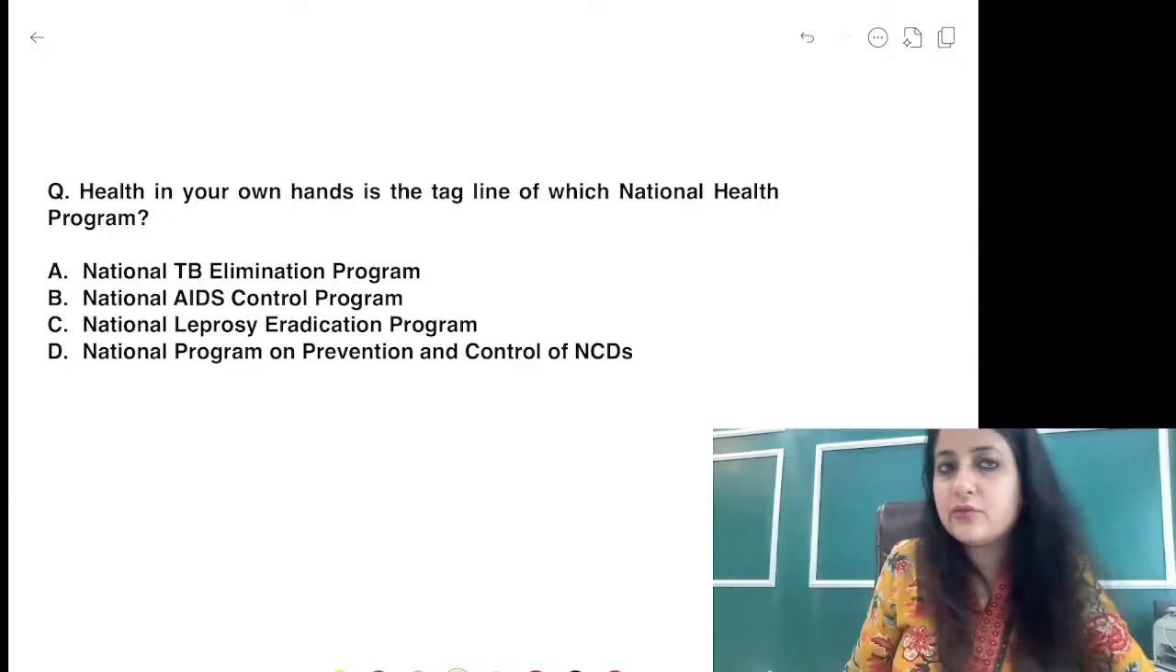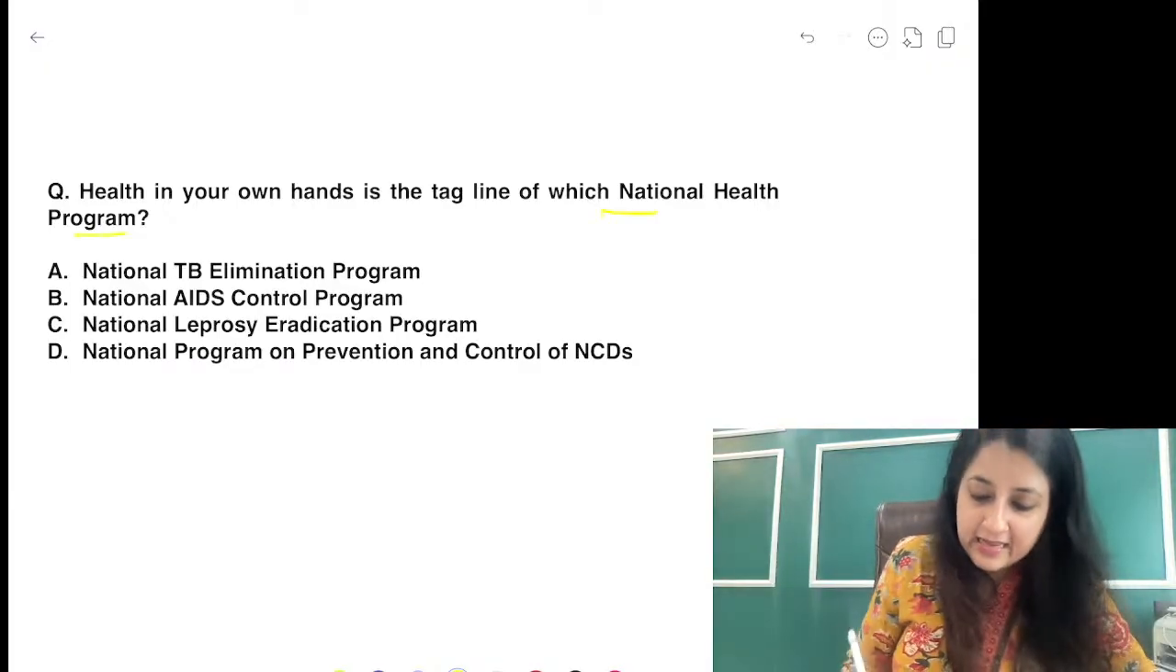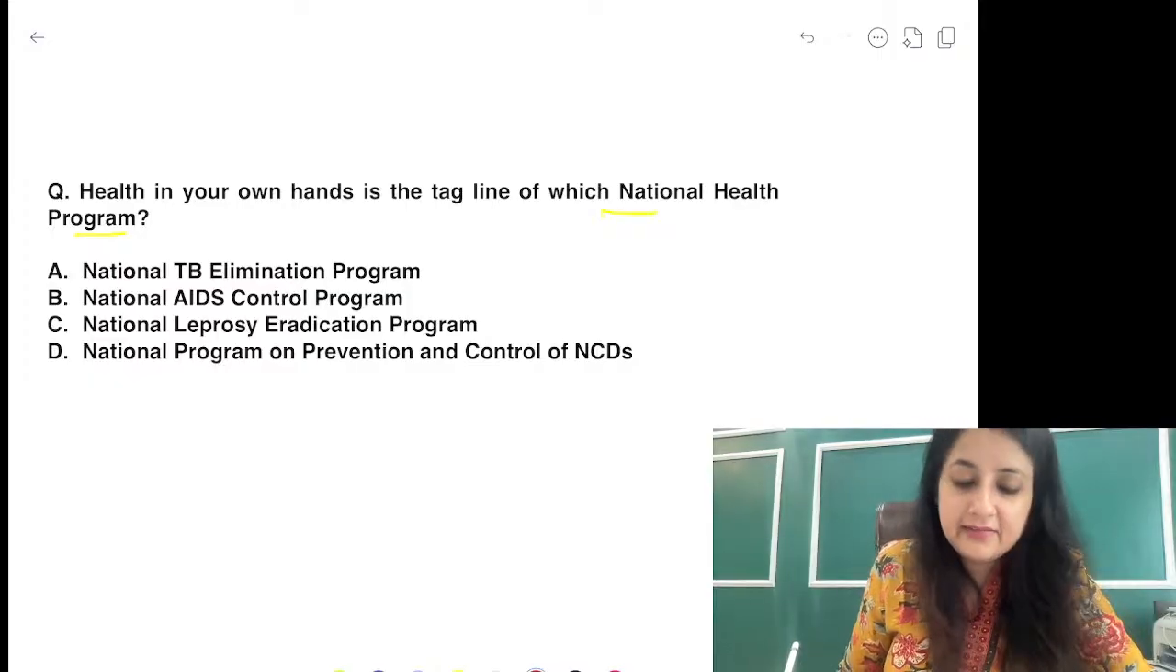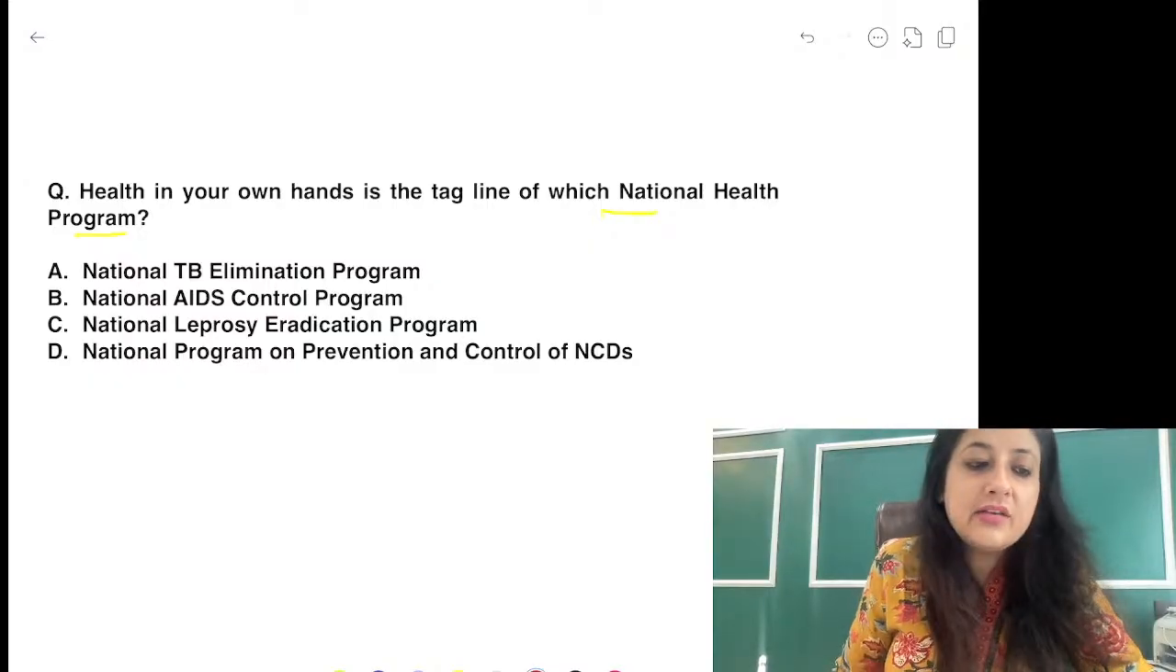Alright, let's see this one. Health in your own hands is the tagline of which national health program, guys? Again, this logo I have not yet shown. There's an update for that. Health in your own hands is the tagline of which program? National TB Elimination Program, National AIDS Control Program, National Leprosy Eradication Program, National Program on Prevention and Control of NCDs.